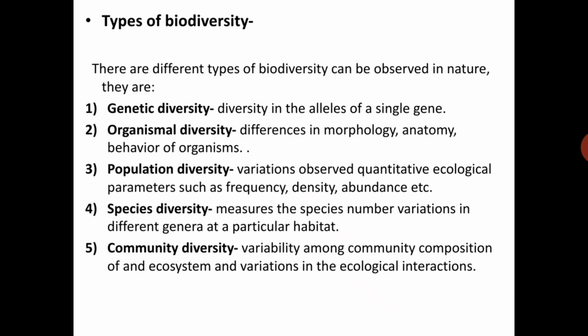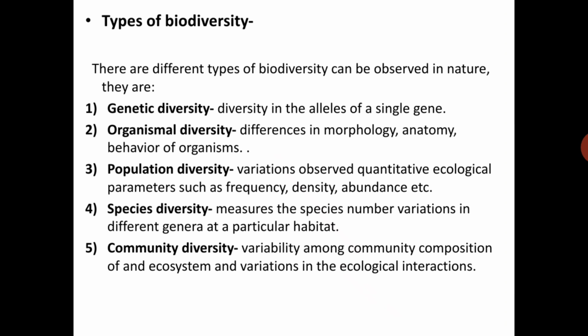It may cause some variations. The second one is organism diversity: differences in morphology, anatomy, and behavior of organisms. Some species have different behavior. That's organism diversity.